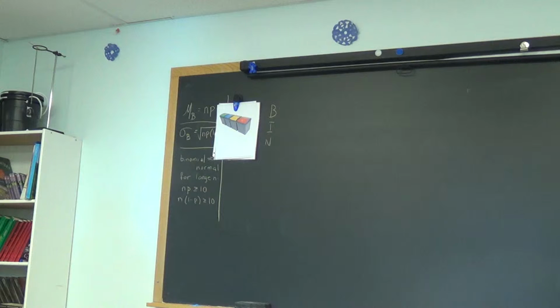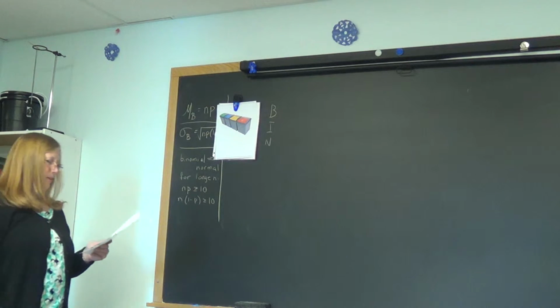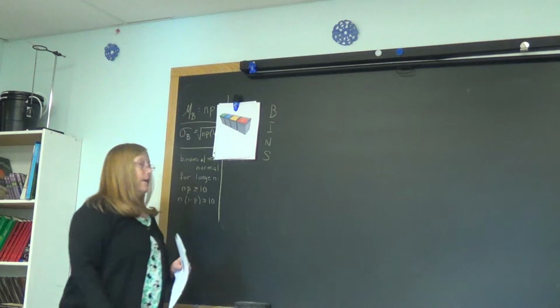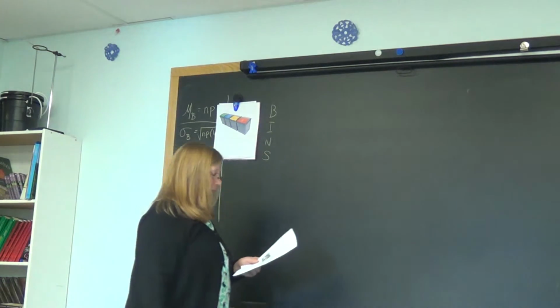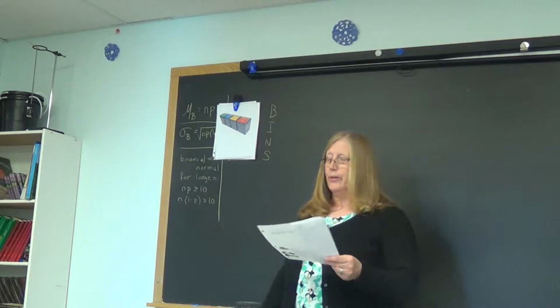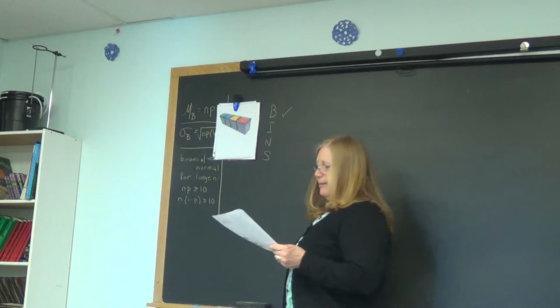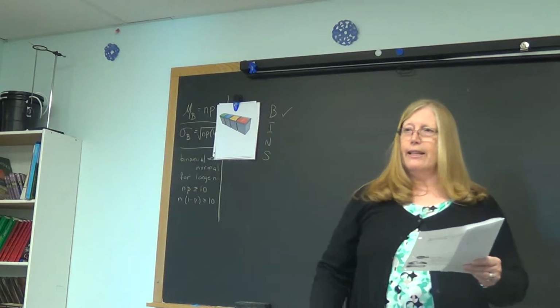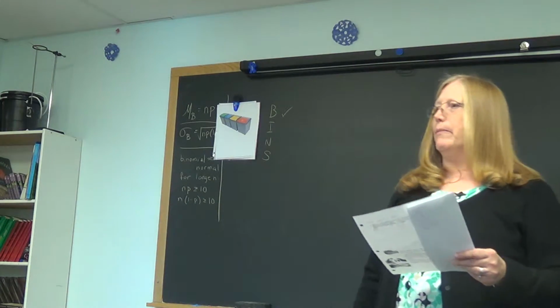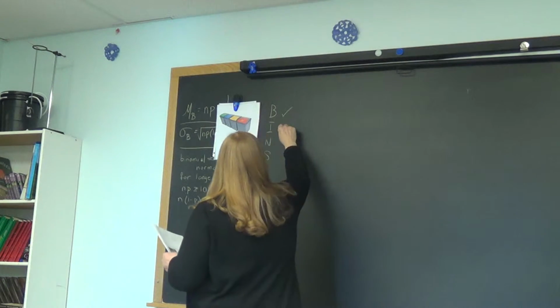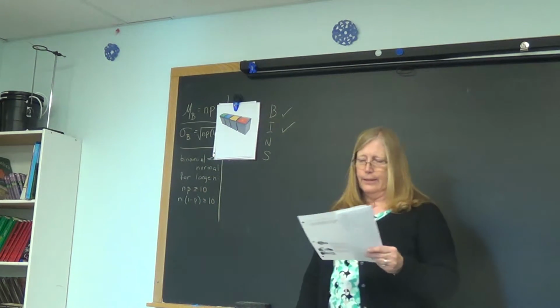Show that X is approximately a binomial random variable. So let's do our BINS. Starting with B, Allie, is it binary? Yes, either you agree with the statement or you disagree. Bailey, is my answer independent from the next person's answer? Yeah. Is the number set, Caleb?